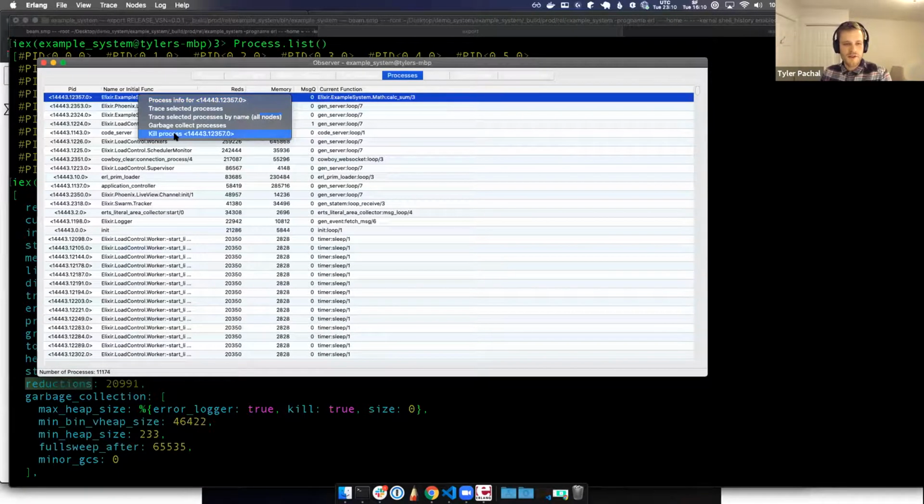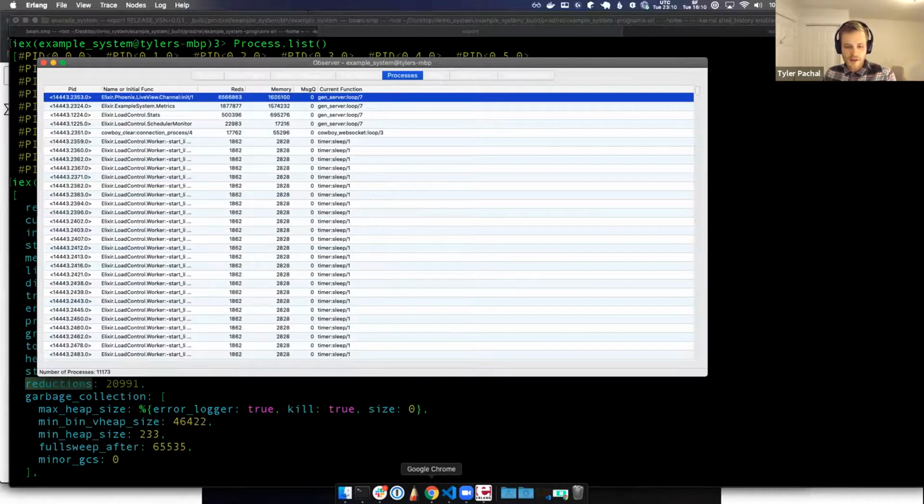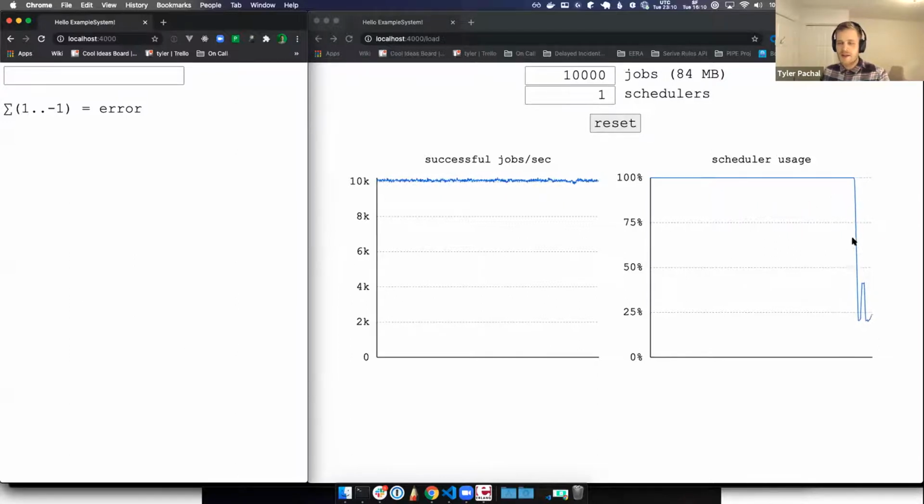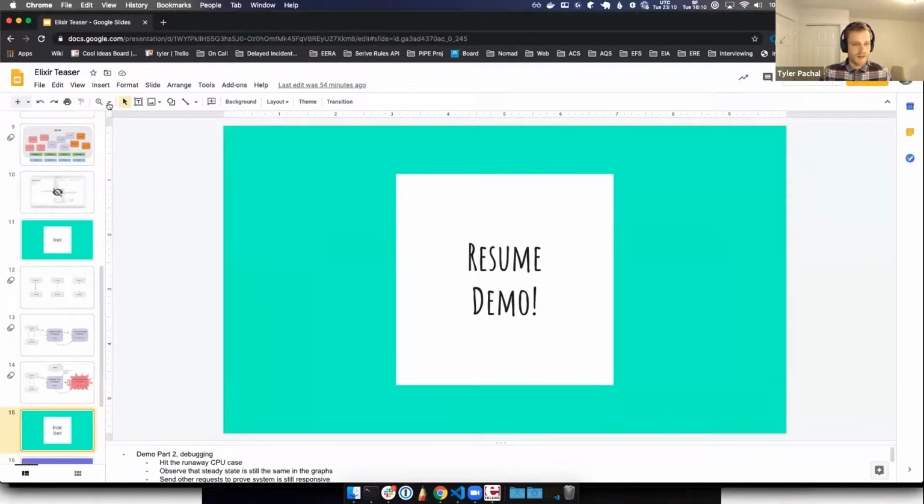So what I can do is go ahead and just kill off that process. This can also be done in code, but it's just kind of easier from the UI. So I've killed that off. And now if we go back here, we can see that immediately the amount of CPU has come back down to earth because that one runaway process, which we were able to debug and find quite easily, has been handled. So of course, we'd want to make some changes to our code to address these issues, but I'm just trying to show off that it's not so hard to debug these things in production, because Erlang gives you a lot of tools to help facilitate this, even if you have thousands of processes running and stuff like that. Okay, back to the slide. Hopefully that was coherent enough, even with the lag.